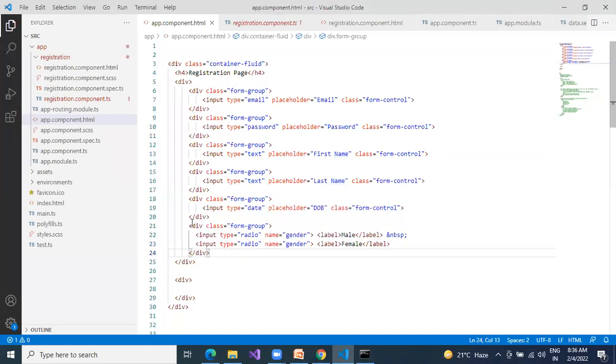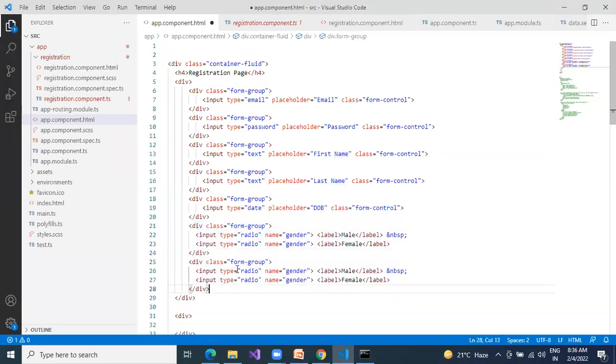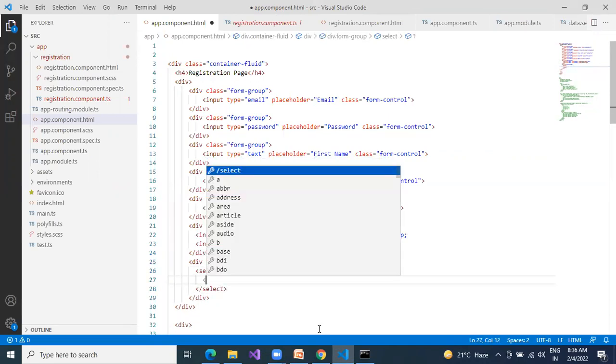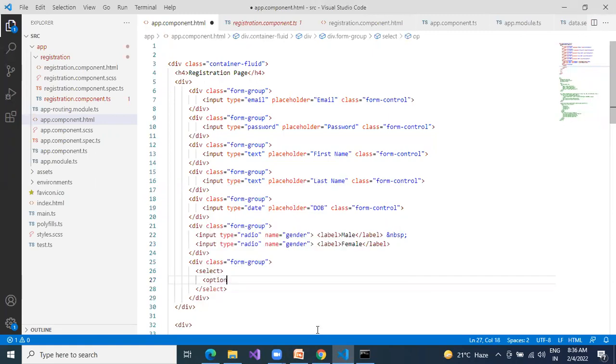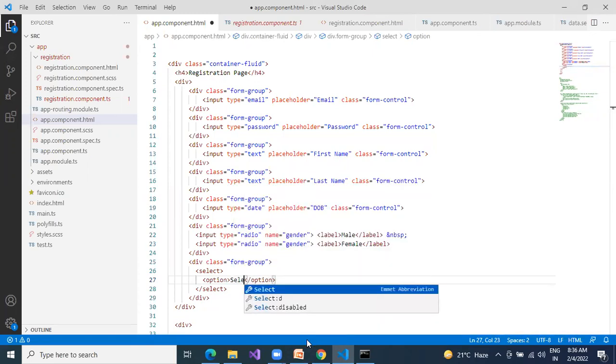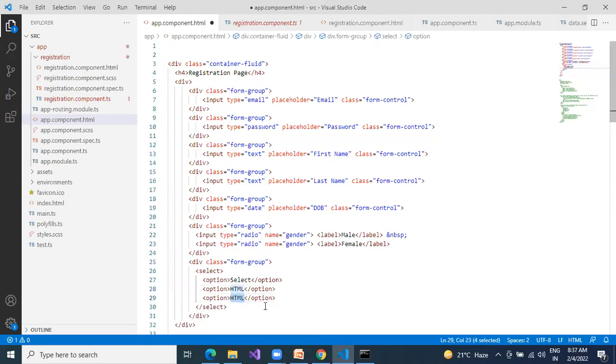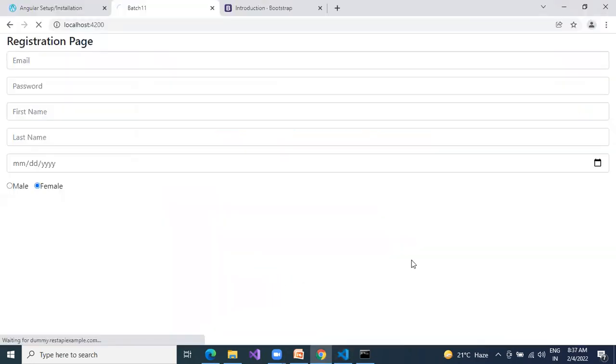Next, what do we need to give? Drop down. We'll give a simple drop down. Form group type. For this drop down, we don't have the input control. You need to write select. Select will give you the drop down. Select, option, select, and give something else, HTML. Simply treat this one as a course. JavaScript. So this is the way you write a selection box, drop down box. Okay, select.